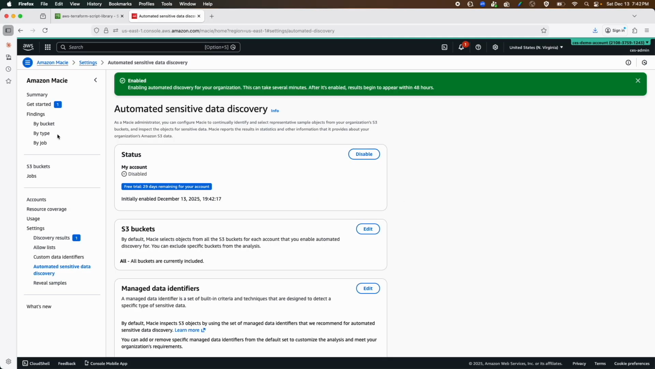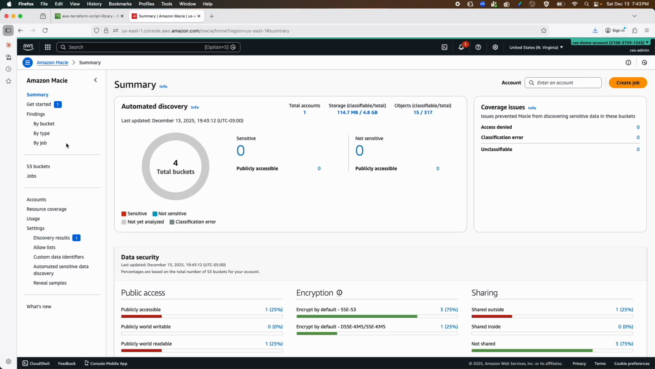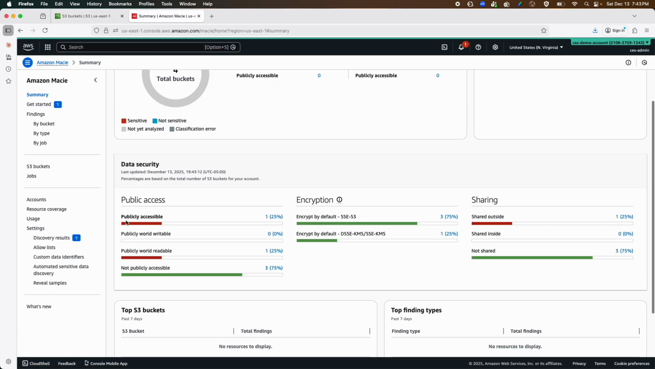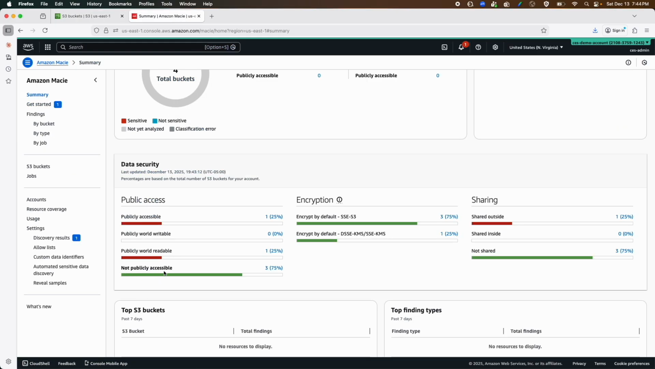Now let's go to findings. Here is the dashboard where the automated discovery process started. The analysis process completed successfully. It is saying we have 4 buckets. Let's review. Yes, it has detected correctly. Then we have publicly accessible, only 1 bucket. That means 25% of the buckets are publicly accessible. In our S3, this one bucket is publicly accessible, and the rest are not. It is saying not publicly accessible 3 and publicly accessible 1.